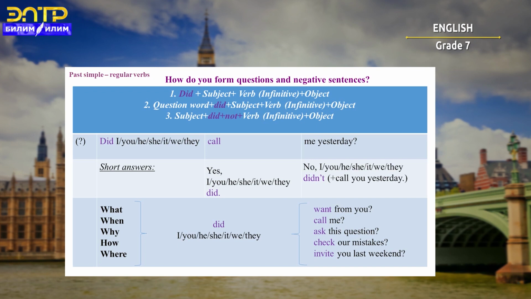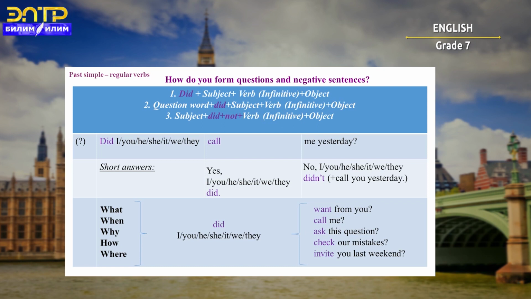And with why, we have the following sentence. Why did you ask this question? Why did he ask this question? Why did she ask this question? Why did we ask this question? Why did they ask this question?